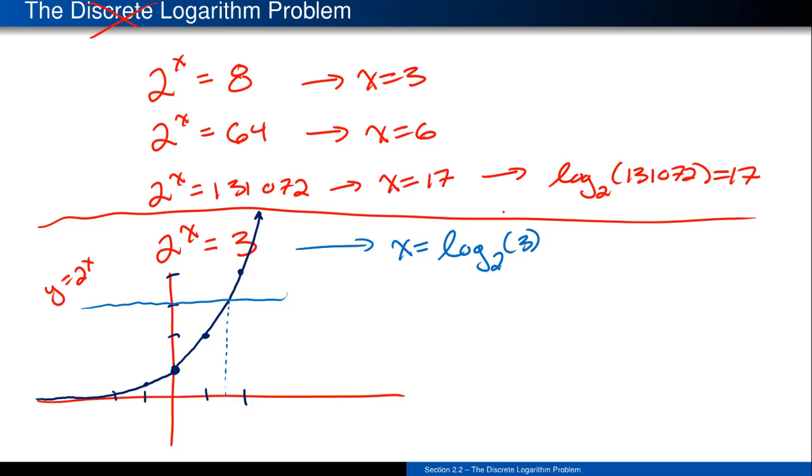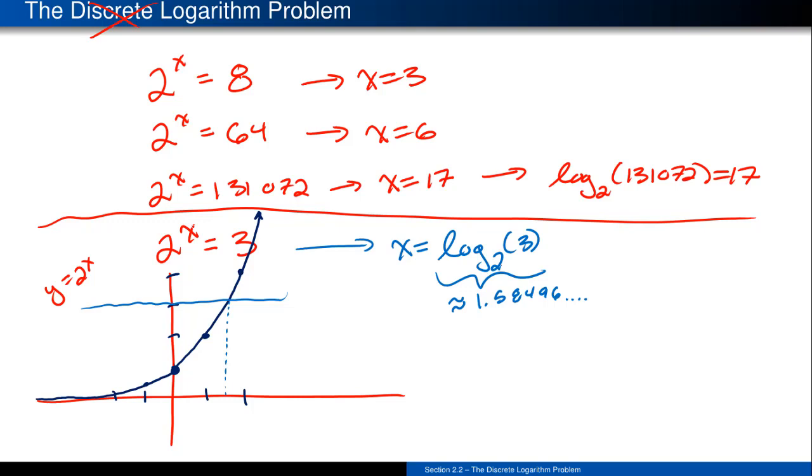And your calculator's got some ability to create some decimal approximation of that thing. So you know that this thing is actually going to fire off something like 1.58496, which seems to work. So this is a rounded version of it, but if you take that number, shove it back into the exponent, so take 2 to that power, it does fire off something very, very close to a 3.